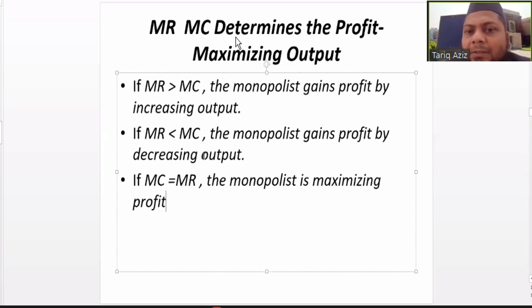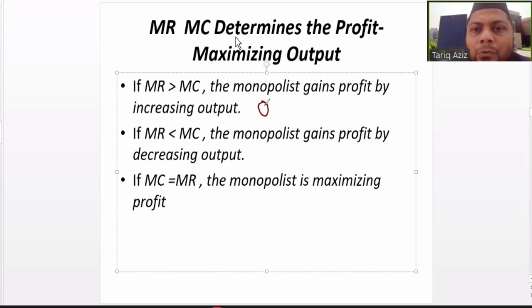In that case, the monopolist can adjust the level of production. In the first case, the monopolist will increase the output to maximize the profit. But in the second case, if the marginal revenue is less than marginal cost, the monopolist will reduce the level of production, will reduce the Q.